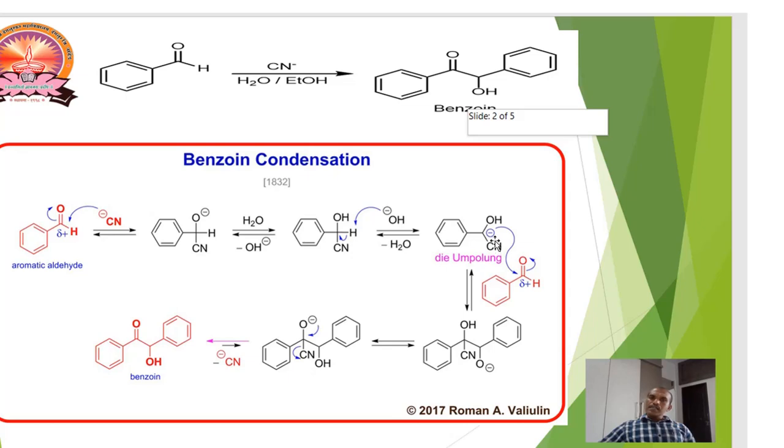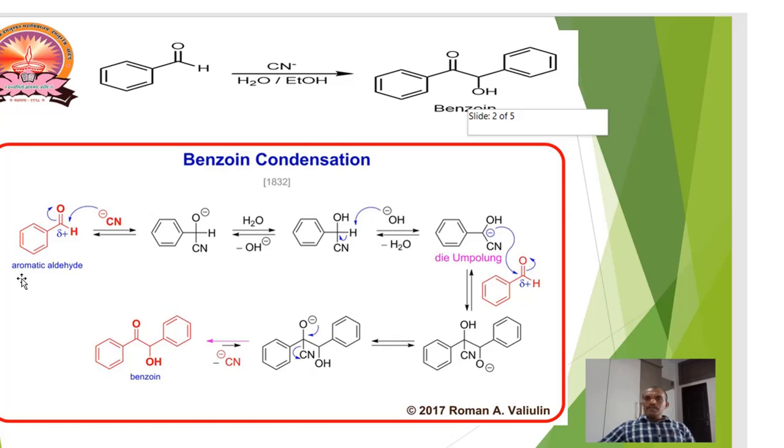Carbon carrying negative charge is known as carbanion. This carbanion attacks a second molecule of benzaldehyde. You have to remember here that of two benzaldehyde molecules, one forms the carbanion and this carbanion attacks the second molecule